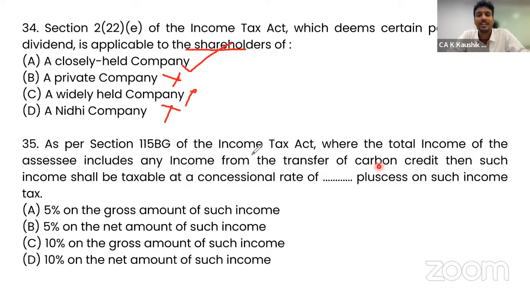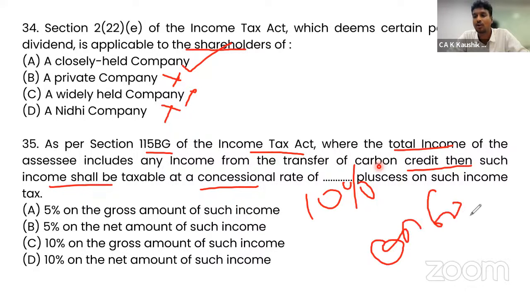As per Section 115BG of the Income Tax Act, where the total income of the assessee includes any income from transfer of a carbon credit, then such income shall be taxable at a concessional rate of 10% on gross. So you should remember that it is on gross and not on net. So option C is the correct answer in terms of the 115BG.